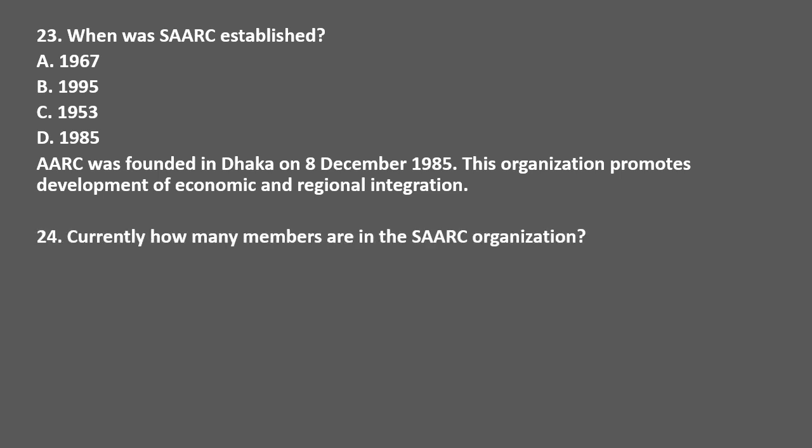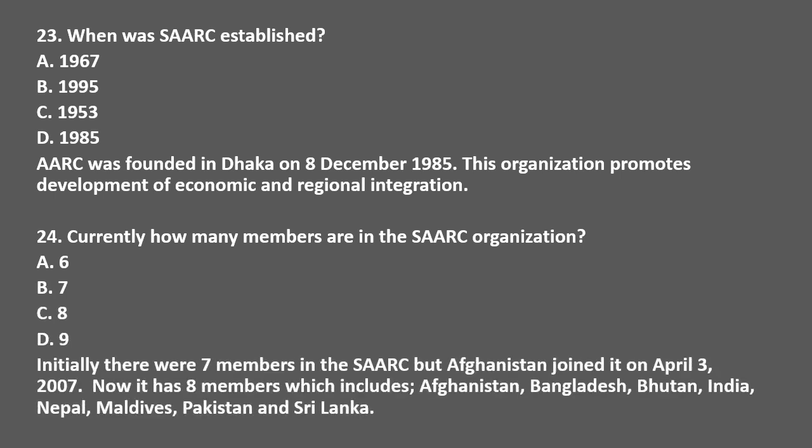Currently, how many members are in the SAARC countries? Options are 6, 7, 8, and 9. The correct answer is option C, 8. Initially, there were 7 members in the SAARC, but Afghanistan joined it on April 3, 2007. Now it has 8 members, which includes Afghanistan, Bangladesh, Bhutan, India, Nepal, Maldives, Pakistan, and Sri Lanka.